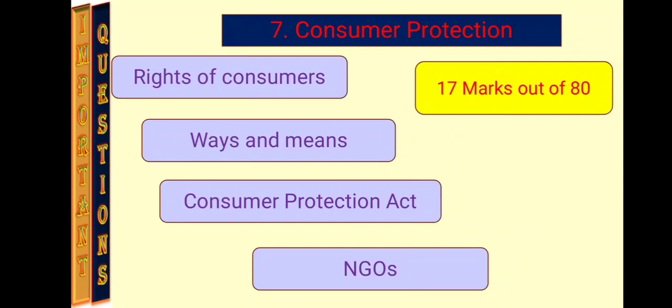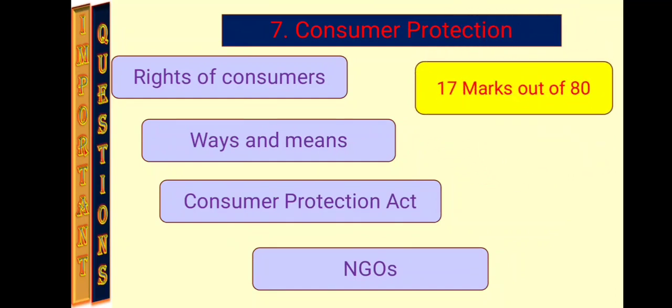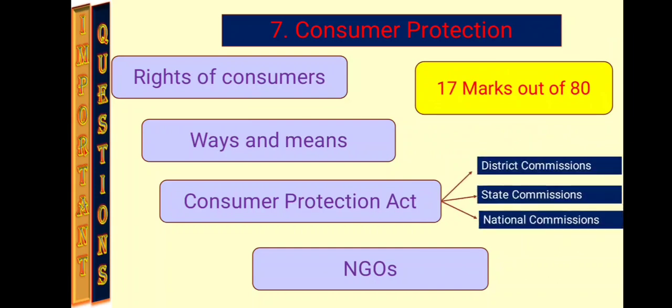Then Consumer Protection Act. Okay, Consumer Protection Act is given there, and in this Act we have 3 most important points, that is District Commission, State Commission and National Commission. You must memorize these 3 commissions, because for distinguish between questions also this is one of the most important parts.